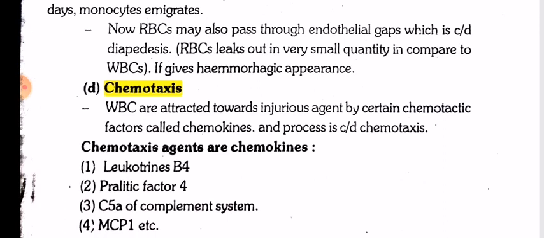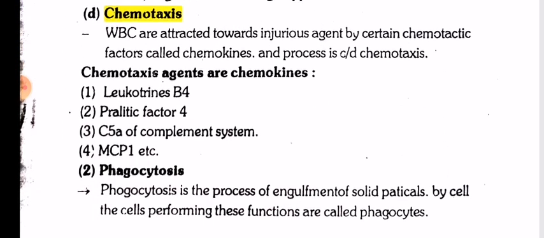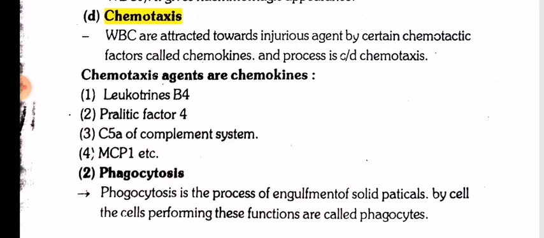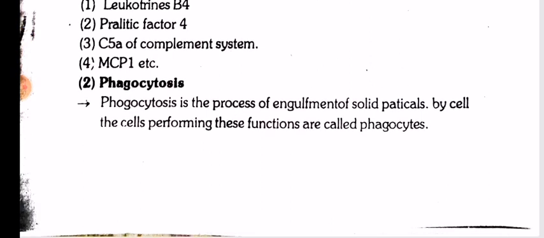RBCs leak in very small quantity compared to WBCs. It gives a hemorrhagic appearance. Chemotaxis: WBCs are attracted towards injurious agents by certain chemotactic factors called chemokines, and the process is called chemotaxis. Chemotactic agents are chemokines, which are leukotriene B4, platelet factor 4, C5a of the complement system, MCP-1, etc.